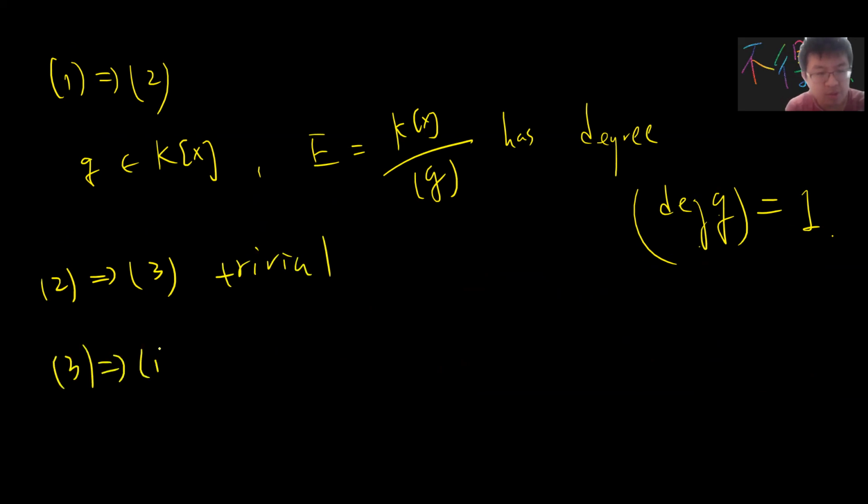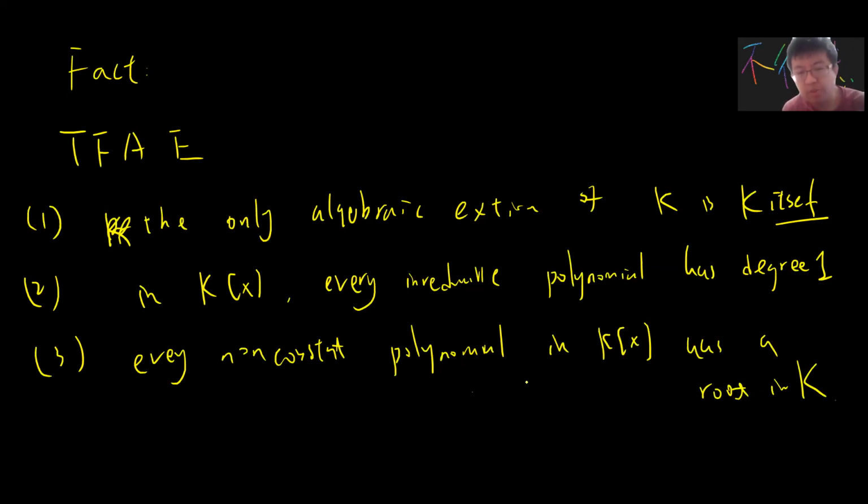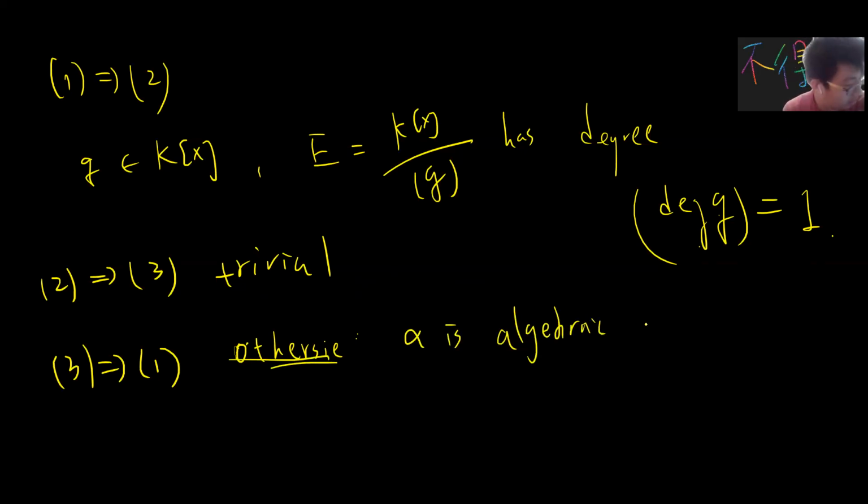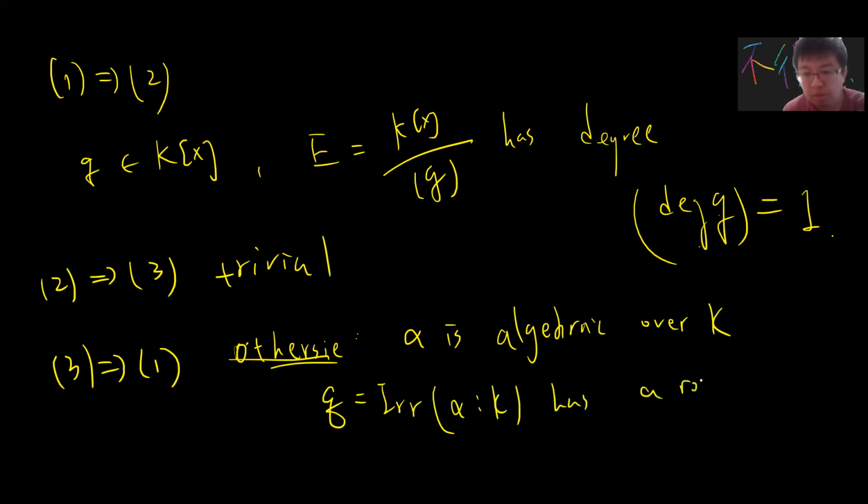How about 3 implies 1? So 3 says that every non-constant polynomial in K of x has a root in K. So it will keep factorizing. Suppose that alpha is algebraic over K. Then you can take the minimal polynomial q of alpha over K, which has a root r in K by the third fact.